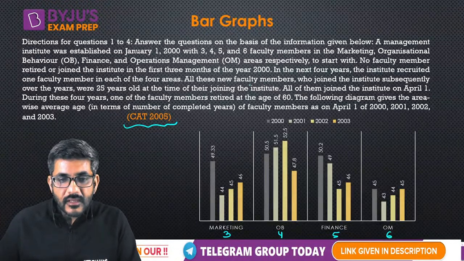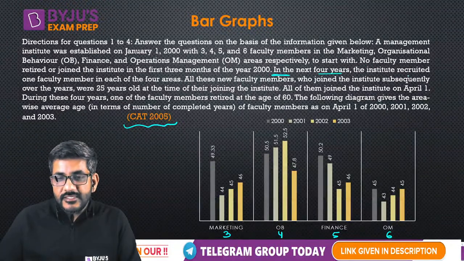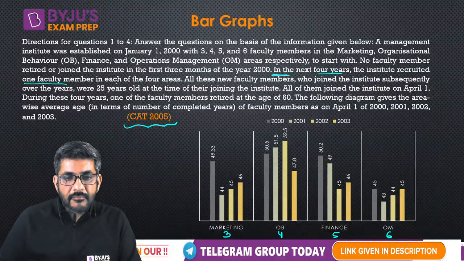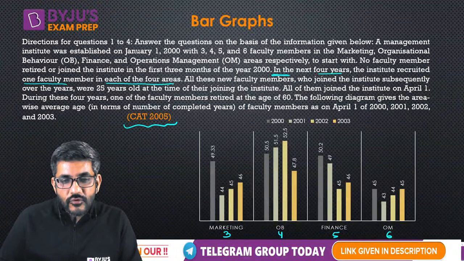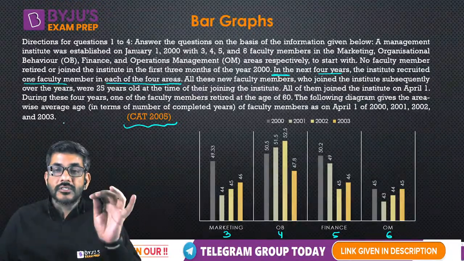After that, अच्छा उसके बाद लिखा है यहां से, in the next 4 years, the institute recruited 1 faculty member in each of the 4 areas. In every area, a faculty member was recruited.